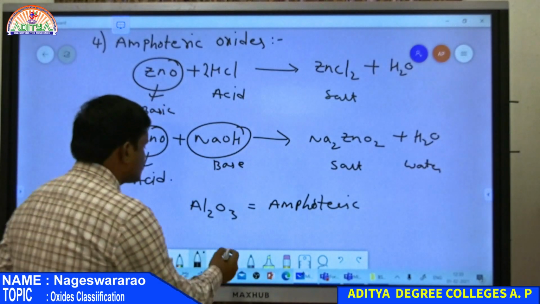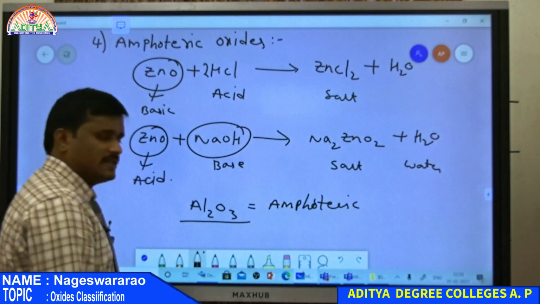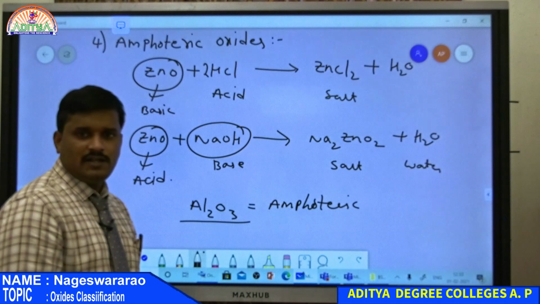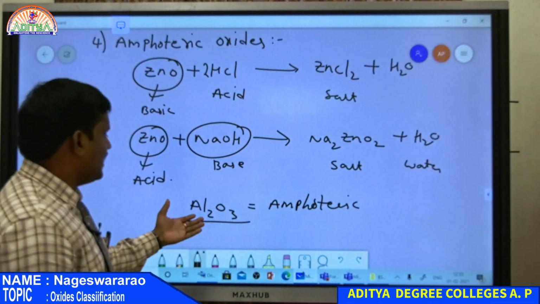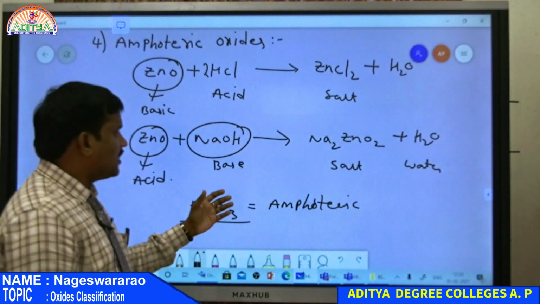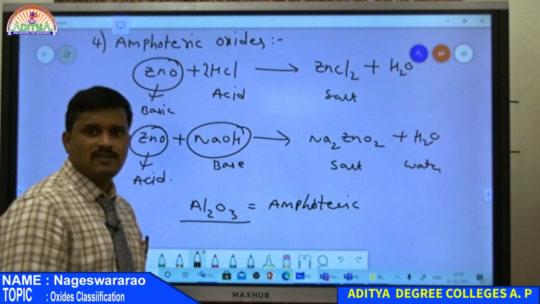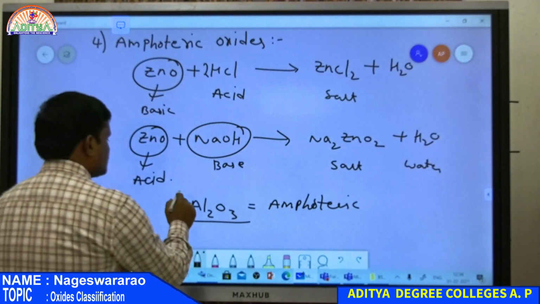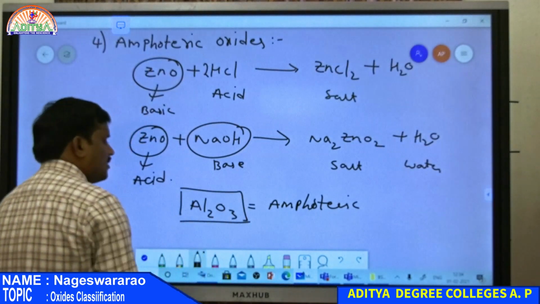Therefore, this is acidic as well as basic. And also Al2O3 reacted with water forms both acid as well as base. Therefore, all these are examples of amphoteric oxides.